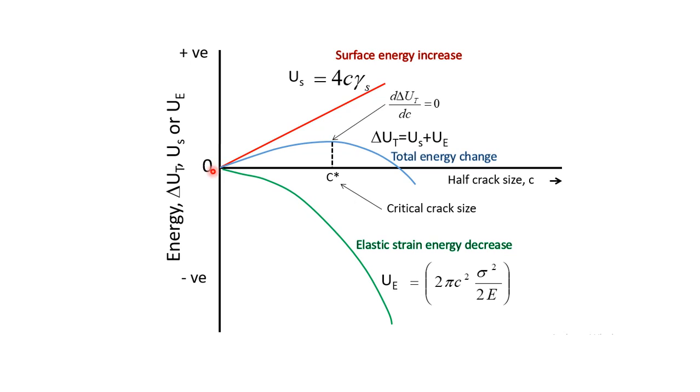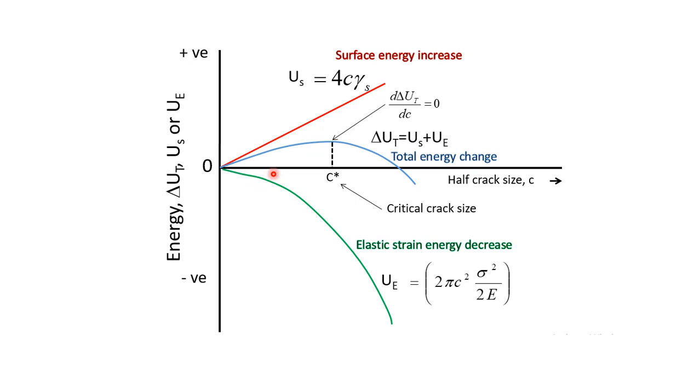For zero crack size, of course, there is no energy associated with it. For a crack which has got this dimension, for example, this size of the crack, this red line indicates the surface energy and this green line indicates the elastic strain energy decrease. Now, since the surface energy is going to increase as the crack size increases, we have this line on the positive side, and this is a linear function of gamma s. So gamma s is the surface energy per unit area.